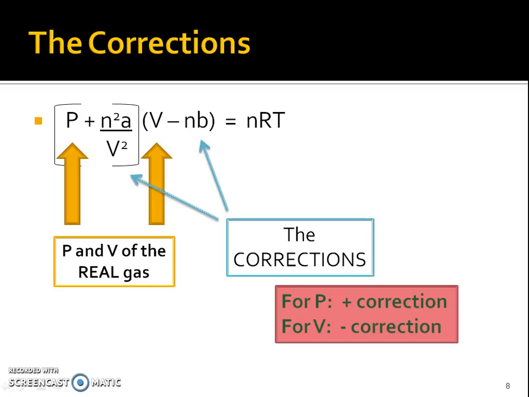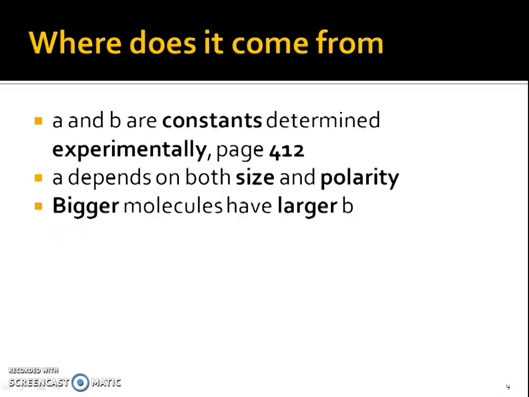So for pressure and volume, we're going to add for pressure and we're going to subtract for the volume to make those corrections. Now, you really don't have to worry about this equation. Just understand that there would be a correction for pressure and volume with a real gas compared to the ideal gas law equation.